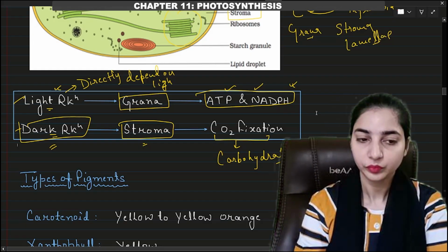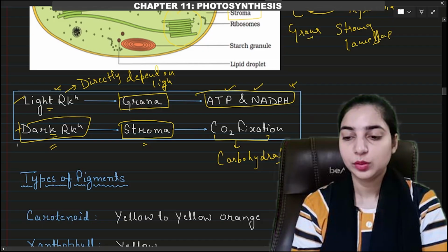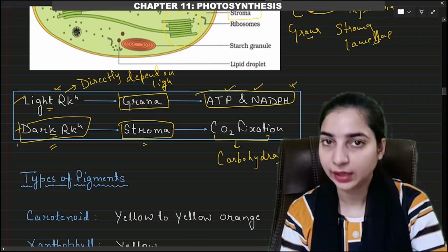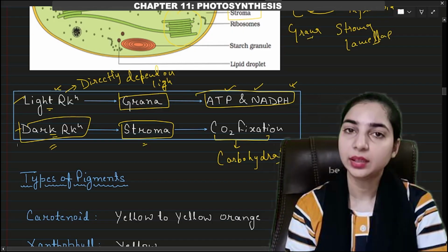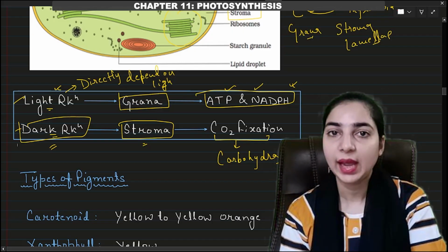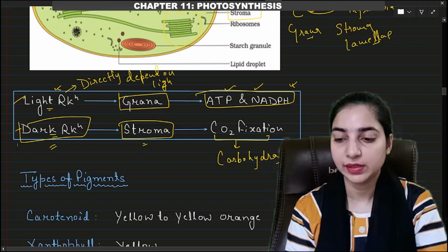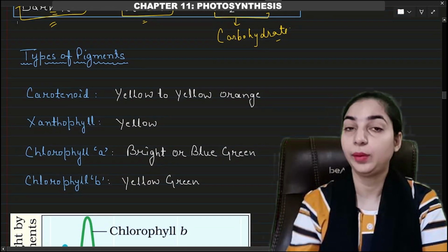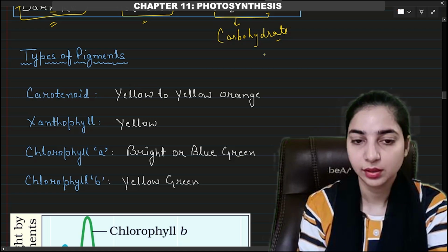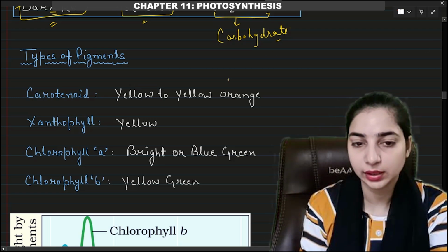Okay. So what did we see? We saw that the light reaction takes place in the grana and it leads to the formation of ATP and NADPH. Then the dark reaction takes place in the stroma and it leads to carbon dioxide fixation in the form of carbohydrates. Now if we write the complete equation of photosynthesis, which we discussed earlier, but let's see.